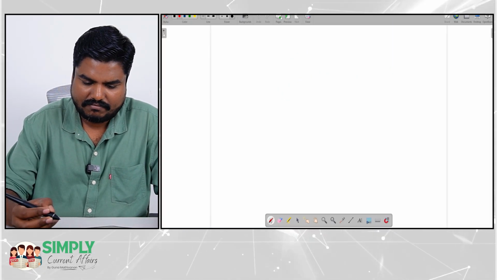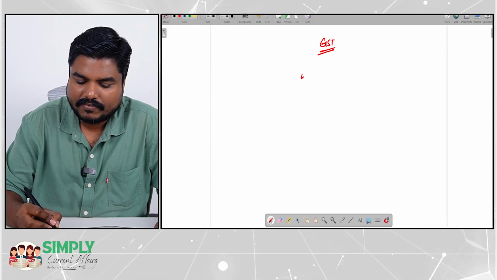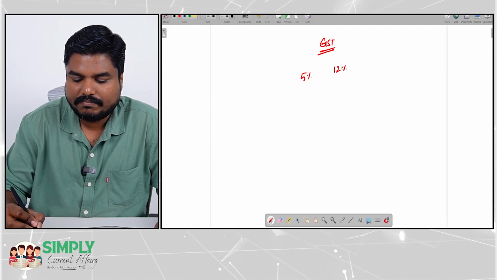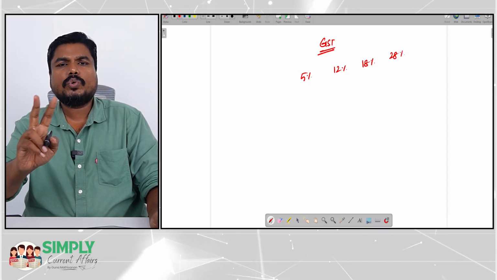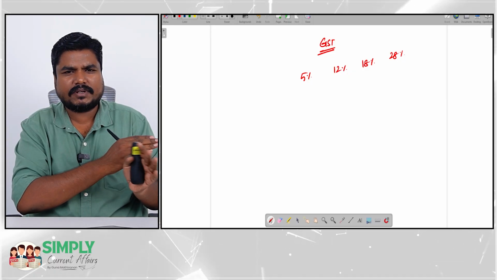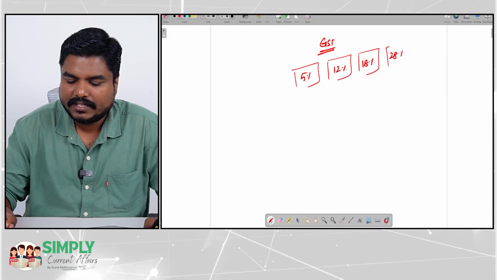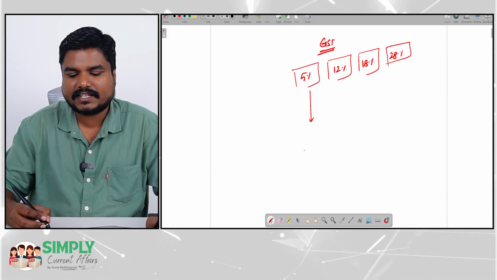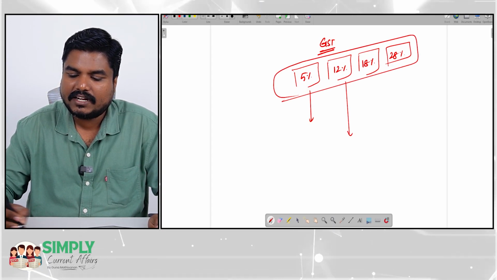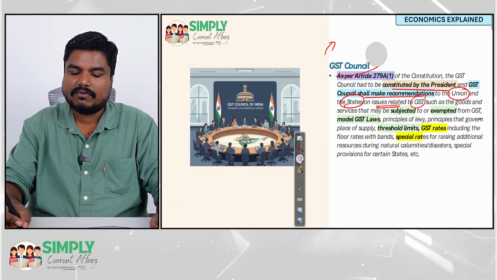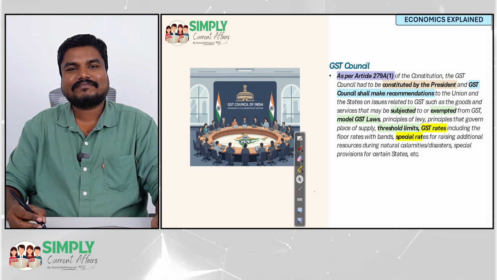So we know that under GST we have 4 tax rates: 5%, 12%, 18%, 28%, and we have 2 special rates. We'll forget about the special rates right now. So broadly we have 4 slabs. Certain items will come under the 5% tax slab, certain items under the 12% tax slab. All these slabs were decided by the GST Council.